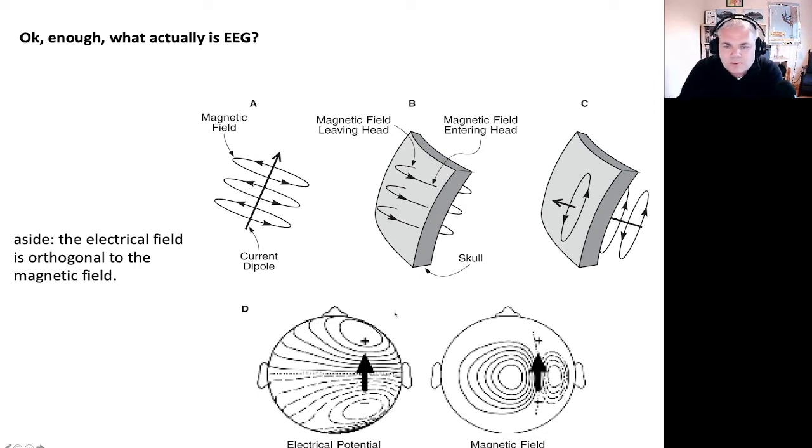And that means that when you record EEG from the same brain activity, you will get a completely different pattern of voltage potential than when you record magnetoencephalogram, which is the magnetic field created by the same activity. You will have an orthogonal magnetic pattern. These two patterns will be directly opposite to one another, completely orthogonal to one another, because the magnetic field is orthogonal to the voltage field.